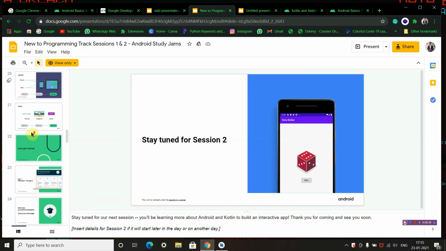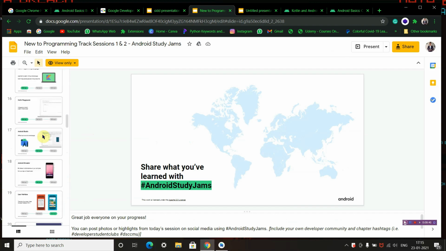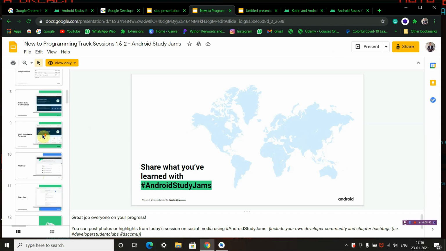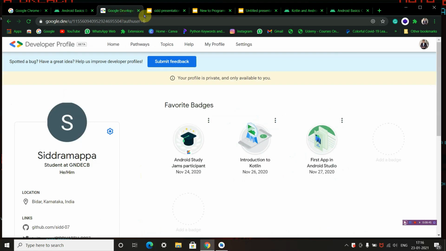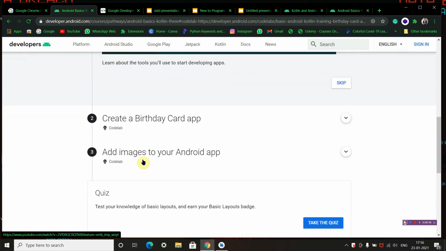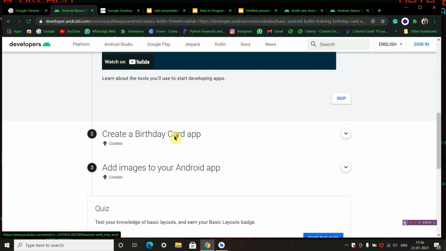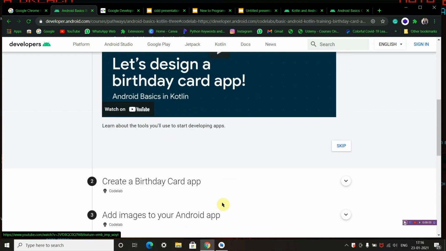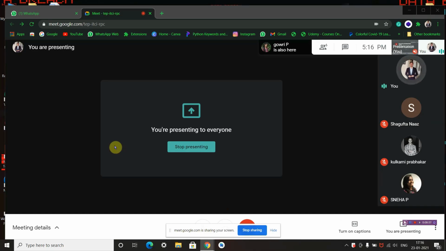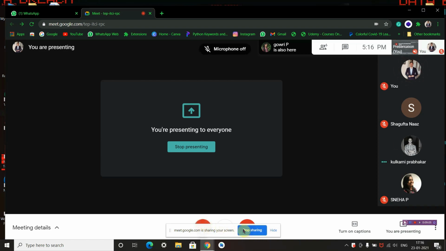Now Prabhakar will be continuing with how to install Android Studio on your device and how to run an Android app on your device. Hello, Prabhakar. Yes, Sidram. Okay, I will stop screen sharing. I'll take it from here. Thank you.